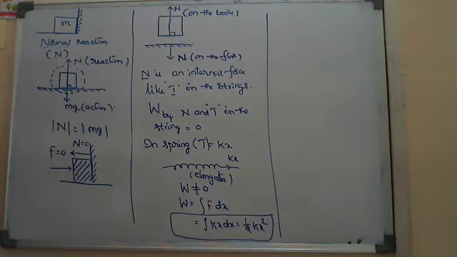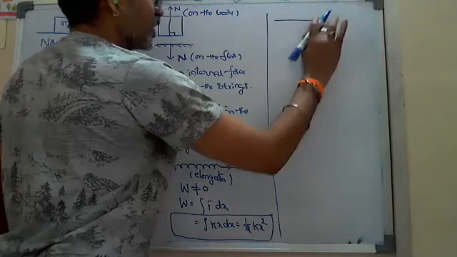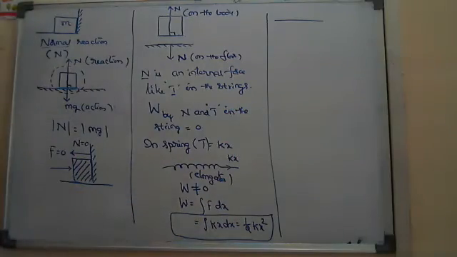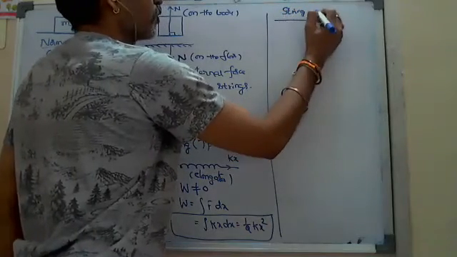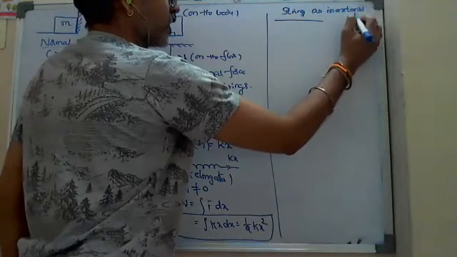But when you come to numericals, in most of the problems we take the string as inextensible, even though it is not given in the numericals. Inextensible means there is no extension.